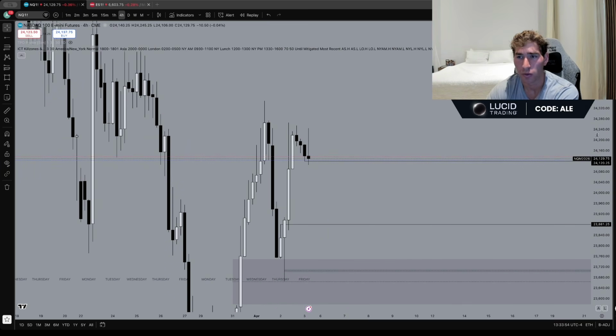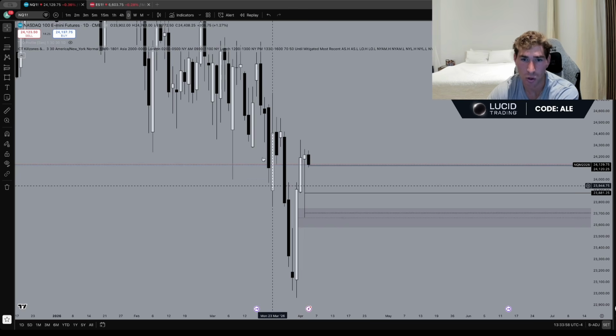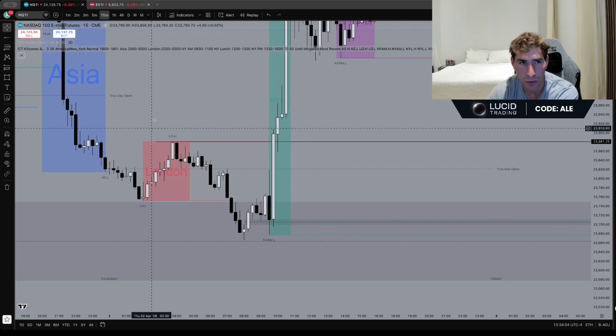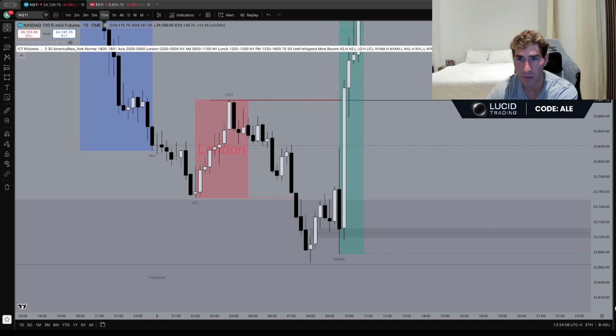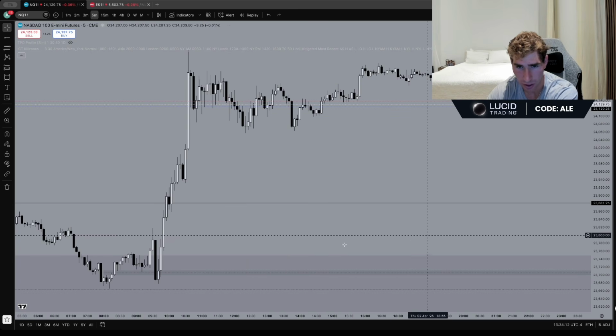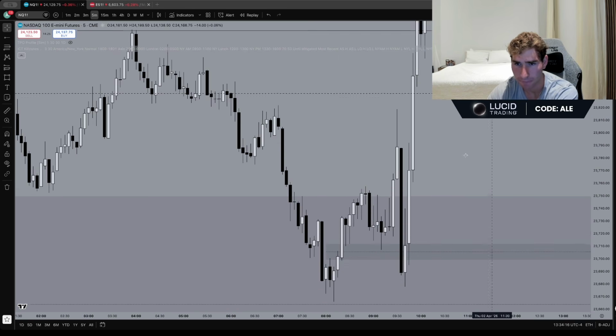All right, we tap this 4-hour gap. We're also in a bullish daily gap. We're also in a bearish daily gap. So this is a pretty complicated zone, right? What do I wait for? 15-minute confirmation. We have an unfilled 4-hour gap aligned with London highs. We respect this 15-minute bullish gap. What do I wait for? Because we do have a bearish 5-minute gap right here. Do we not? Look at that.